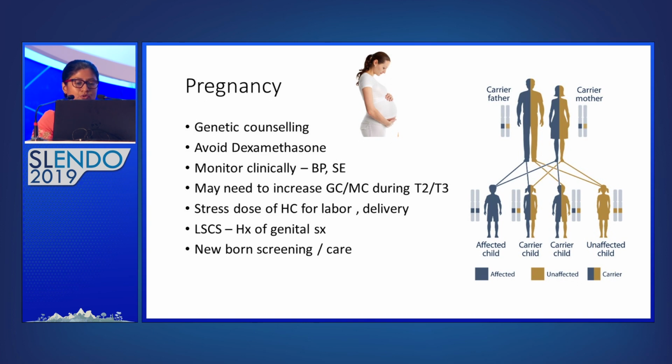So during pregnancy, we know the progesterone level goes up, renin levels go up, testosterone levels might go up. So we cannot use the biochemical parameters to monitor these patients. So we usually go by clinical parameters. We can go by blood pressure, serum electrolytes. So you need to look for symptoms, and we might have to increase their glucocorticoid dose during pregnancy, especially during second and third trimester. So for delivery and labor, we need to give them stress doses of hydrocortisone.